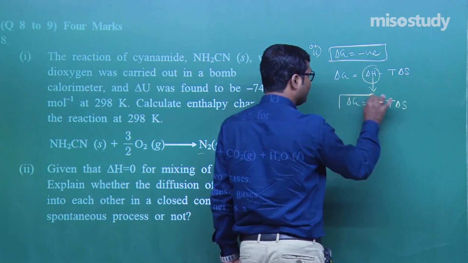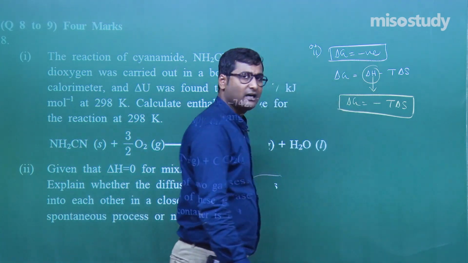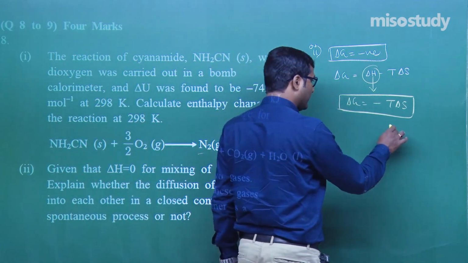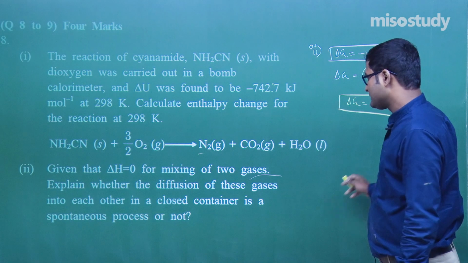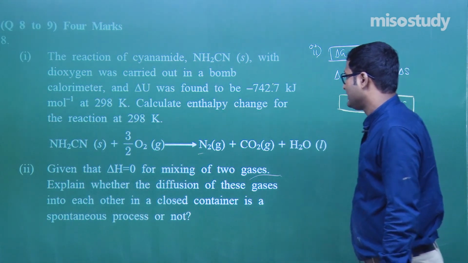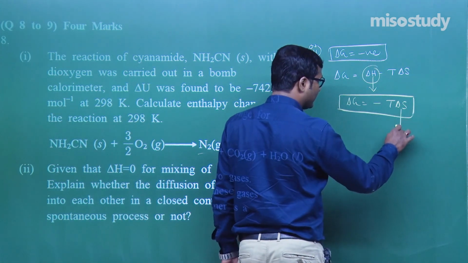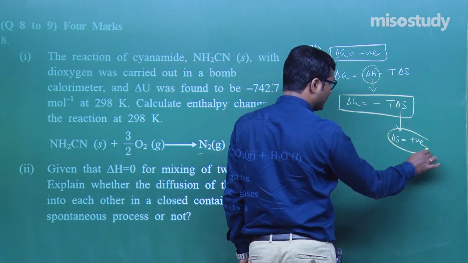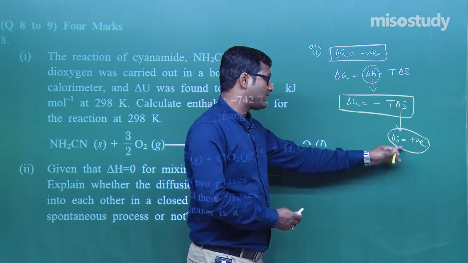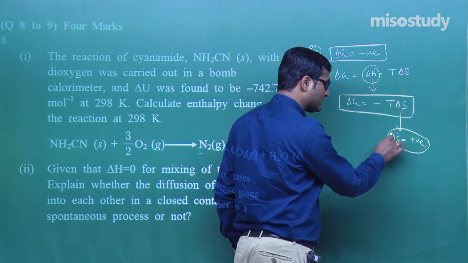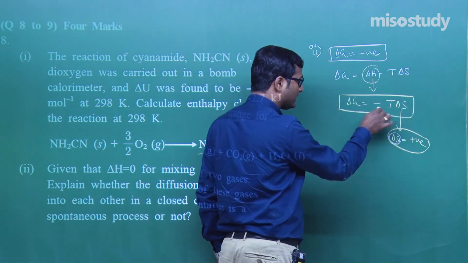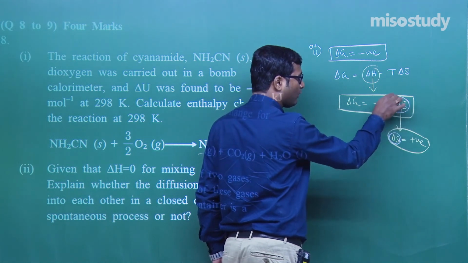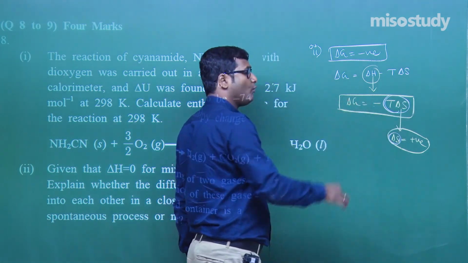Now when the diffusion of these gases into each other takes place in a closed vessel, this delta S becomes positive, entropy, randomness increases. If delta S becomes positive, the value increases, and this overall term will be more and more negative.